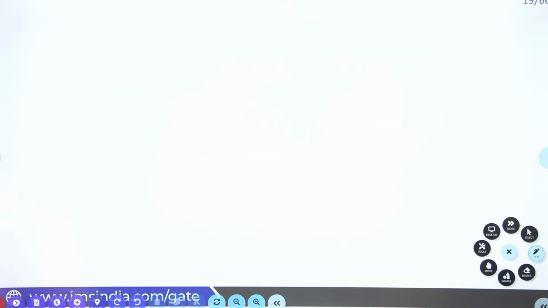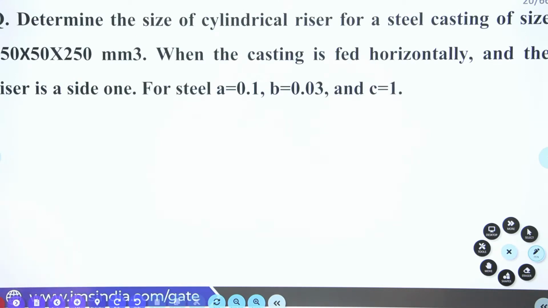Now have a look at the next question, guys. Riser design only. Read the question for 1 minute. I'll give you 1 minute, and read the question.